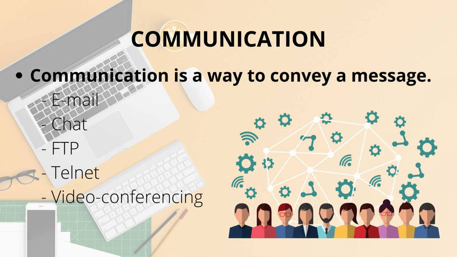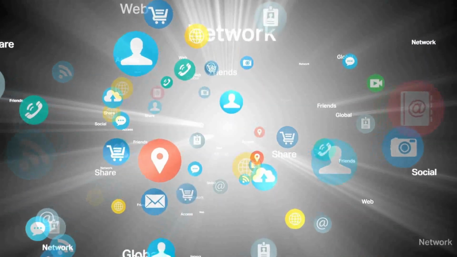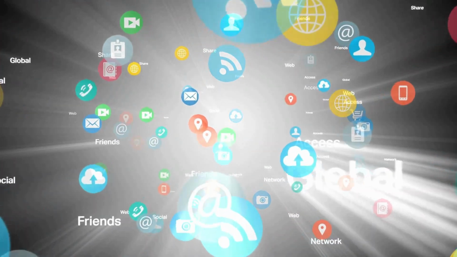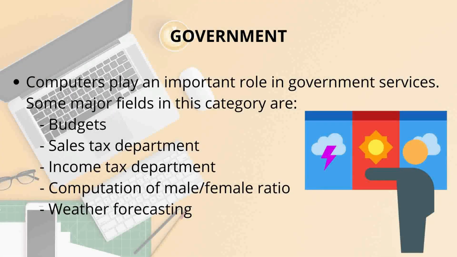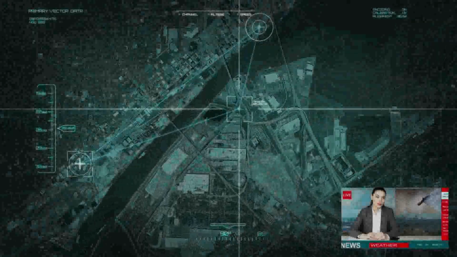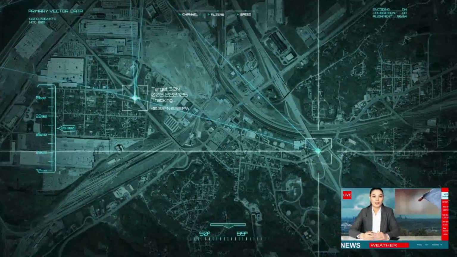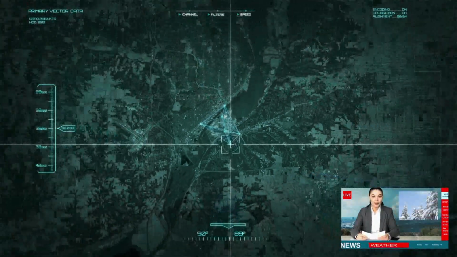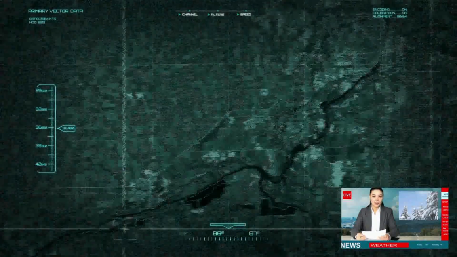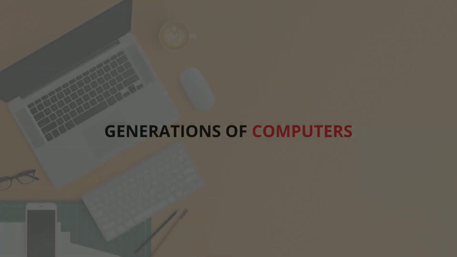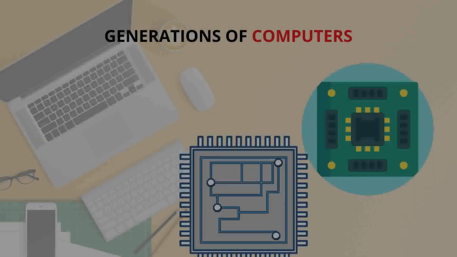Communication. Communication is a way to convey a message. Email, chat, FTP, Telnet, video conferencing. In government. Computers play an important role in government services. Some major fields in this category are budgets, sales tax department, income tax department, computation of male-female ratio, weather forecasting.